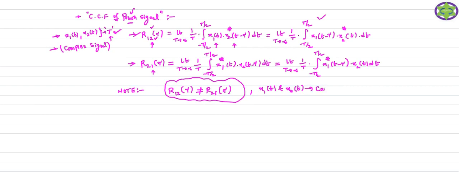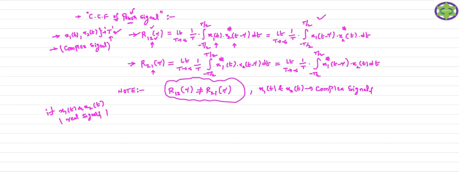In the case of complex signals, R12 of tau is not equal to R21 of tau. But if I consider x1 of t and x2 of t which are real signals, here the signals are real.